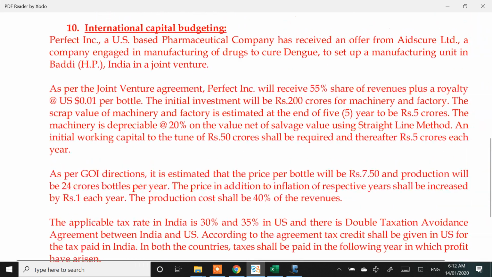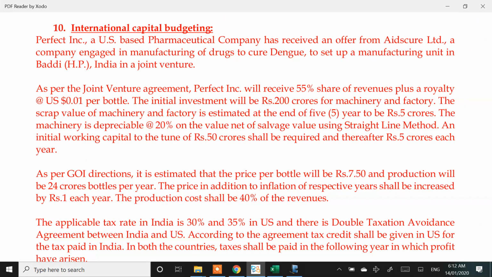We'll do question number 10. I don't expect this to be tested in exam, but this is a fantastic question to understand your capital budgeting provisions. Whatever we see in capital budgeting, the rules of capital budgeting get tested really well in this question. Go through question 10.